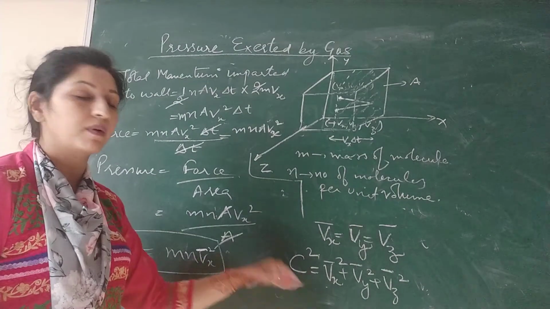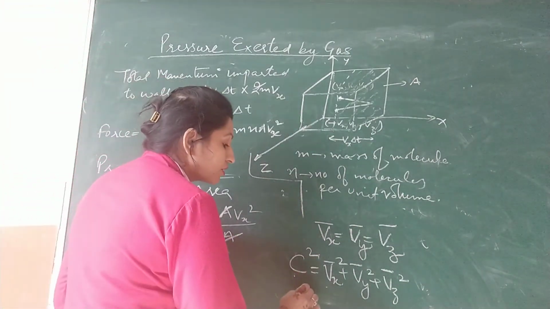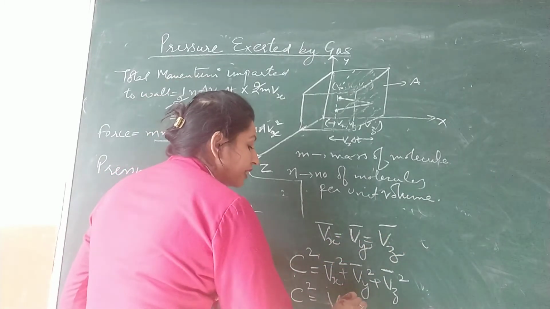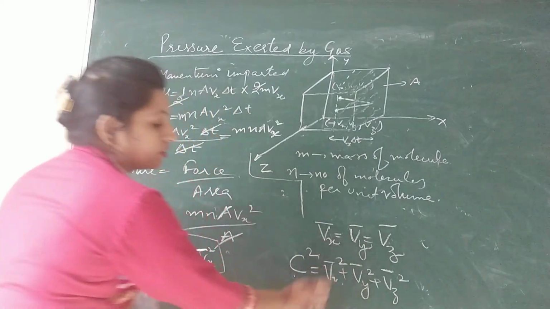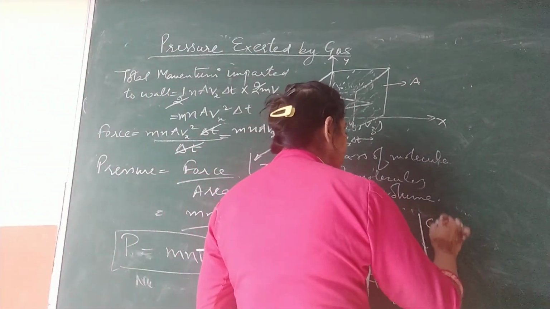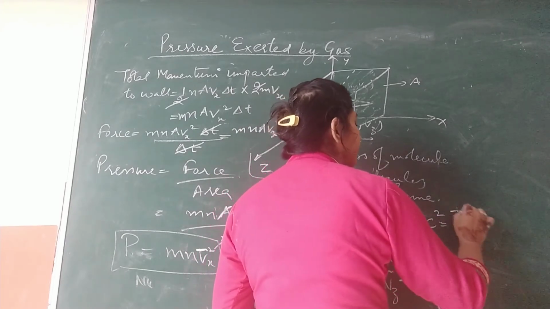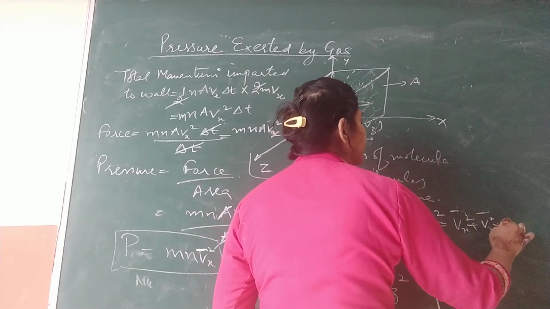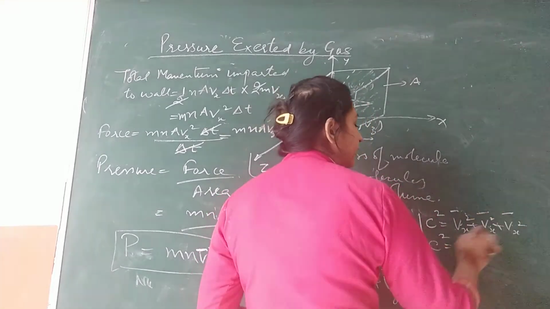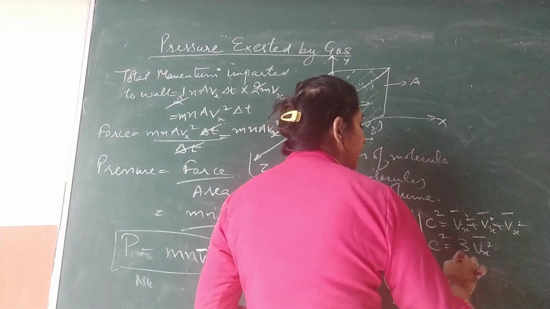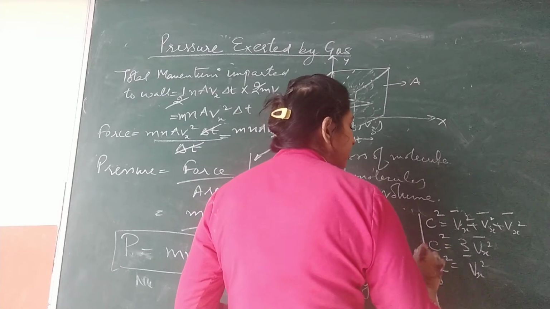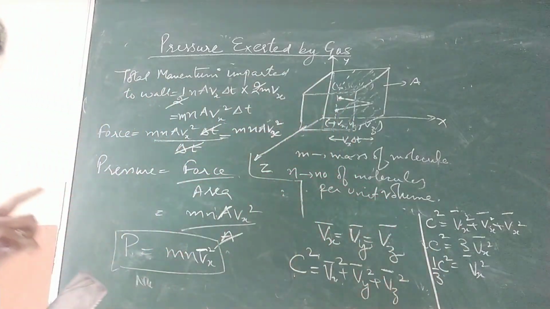So c square equals Vx square plus Vx square plus Vx square, because all are the same. That is 1, 2 and 3, so 3 Vx square. It means Vx square is 1 by 3 c square, where c is the root mean square speed.